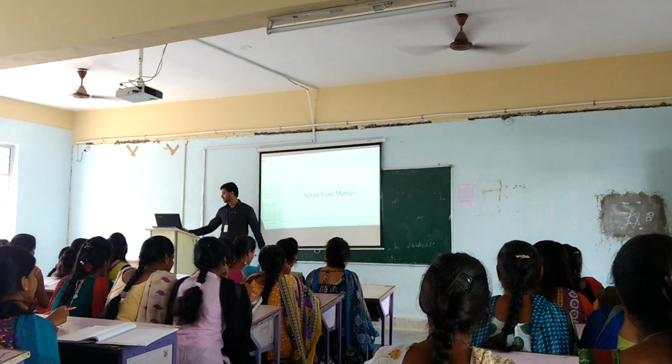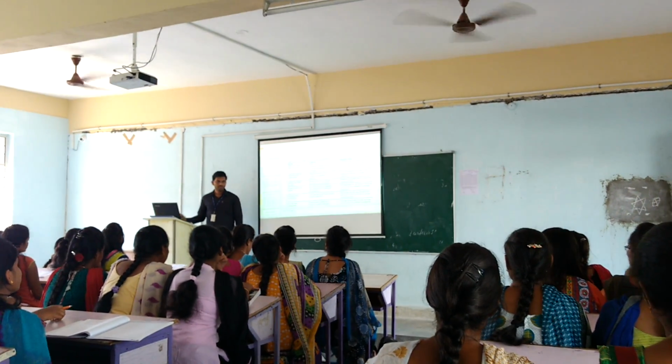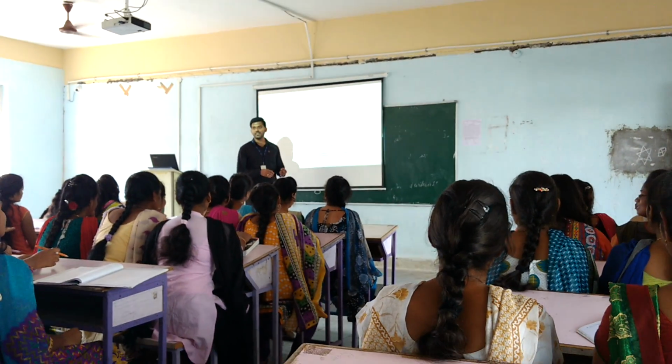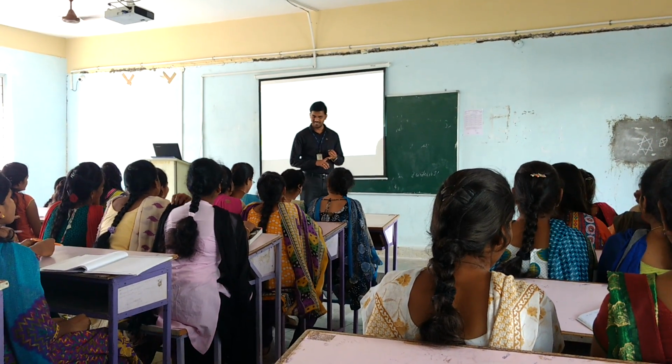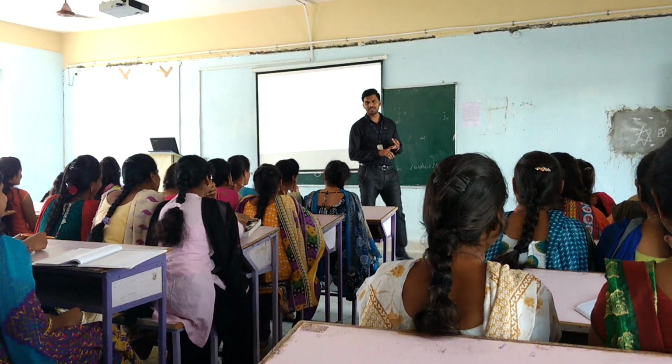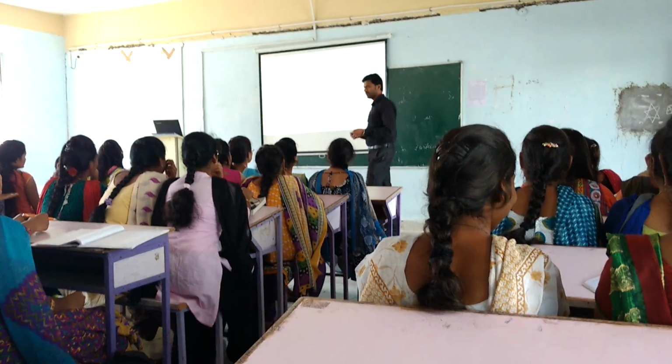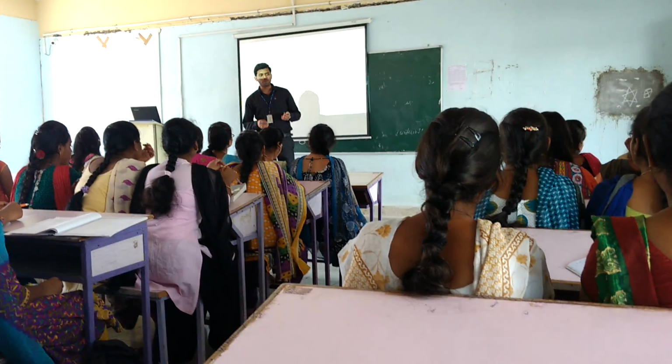How many types of metrics are there under management indicators? 3 types of metrics are there. What is the first one? So the first one we can discuss is work and progress.